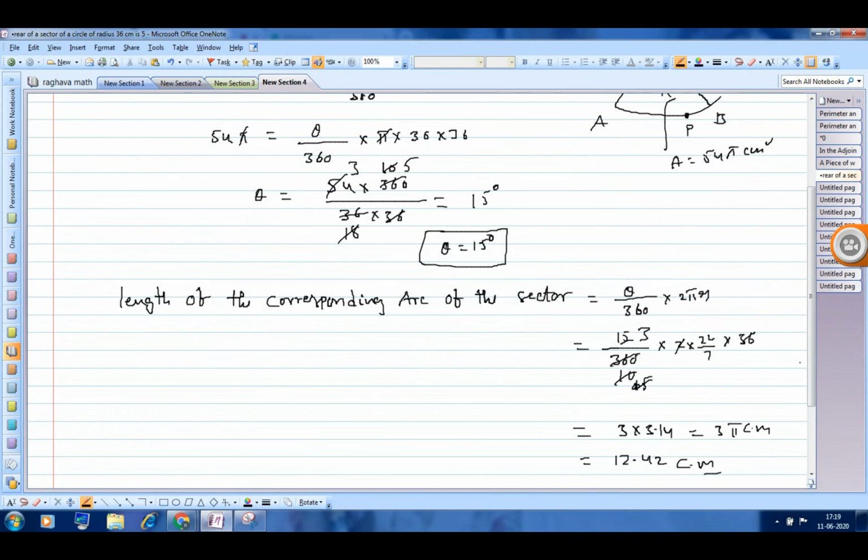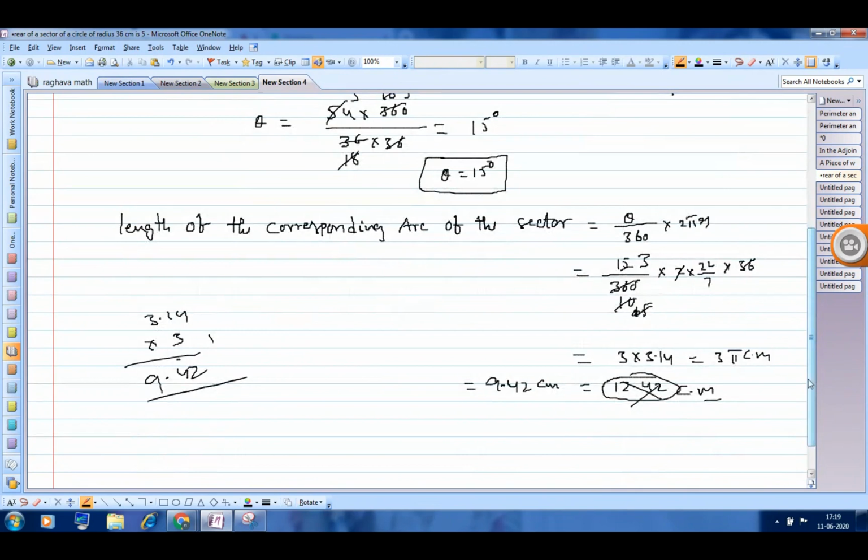Sir, it's 9.42. Yes, 3 pi, 3 into 3.14, then it is 9.42. 3.14 into 3, it is 9.42. 9.42 centimeter, it's not 12.42. Sorry. Shall we move to the next one?